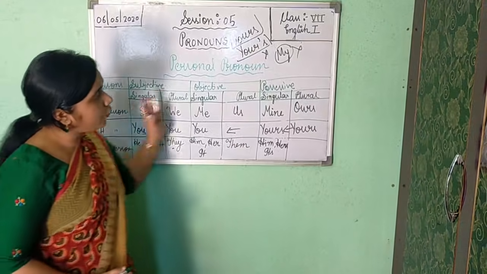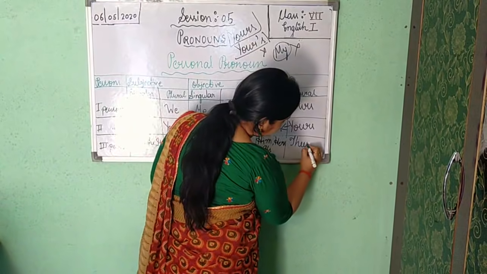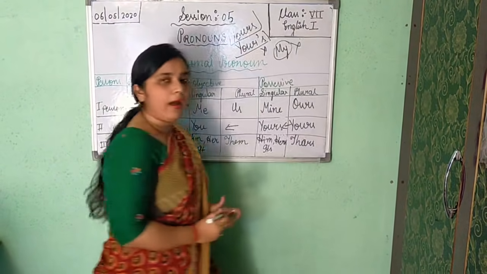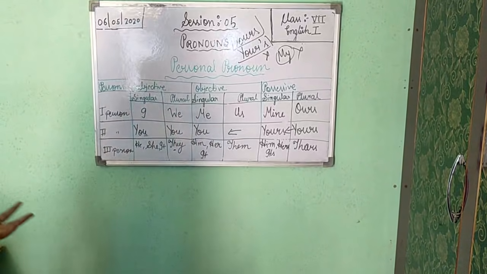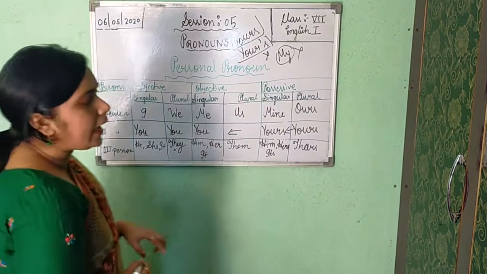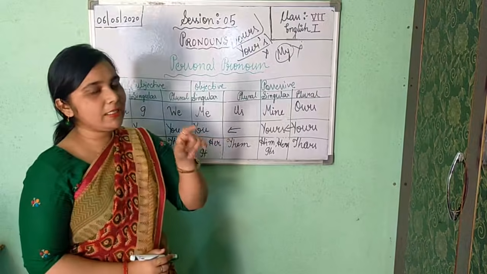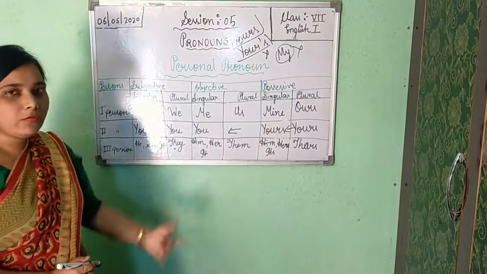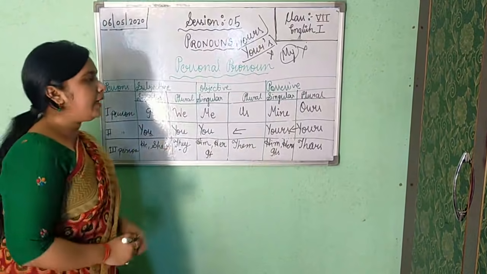And when it goes into possessive case, it becomes theirs, T-H-E-I-R-S. There is a difference between T-H-E-R-E and T-H-E-I-R-S. T-H-E-R-E is an adverb of place. For denoting a place, we use T-H-E-R-E. But for pronoun, we use T-H-E-I-R.